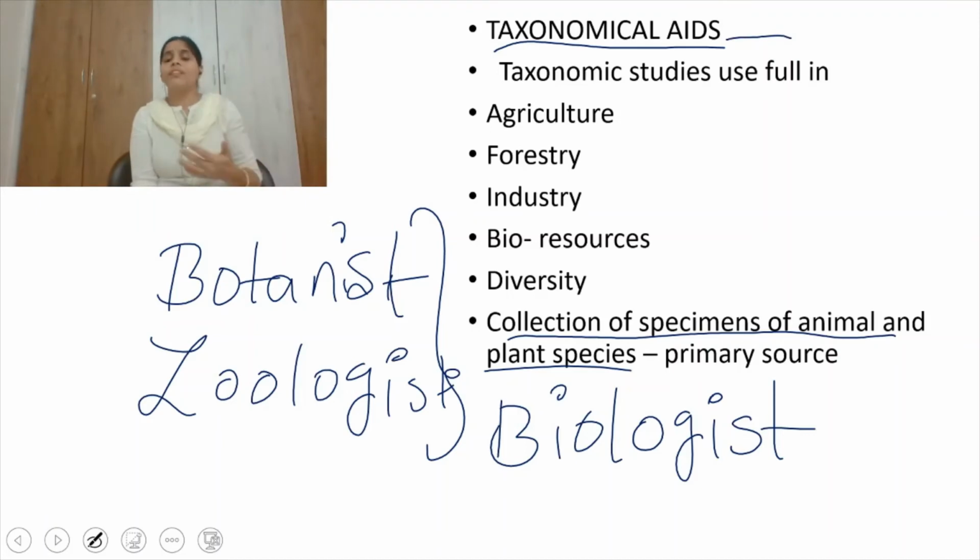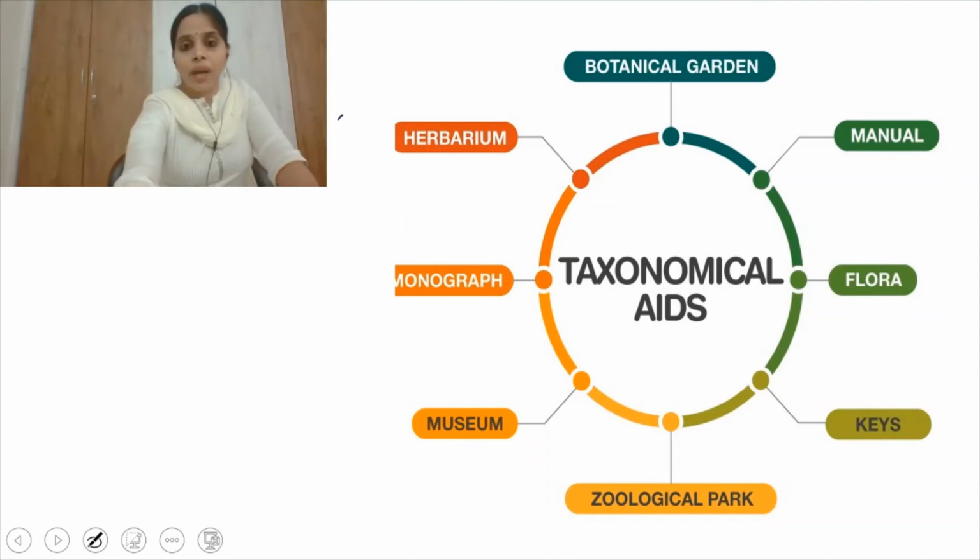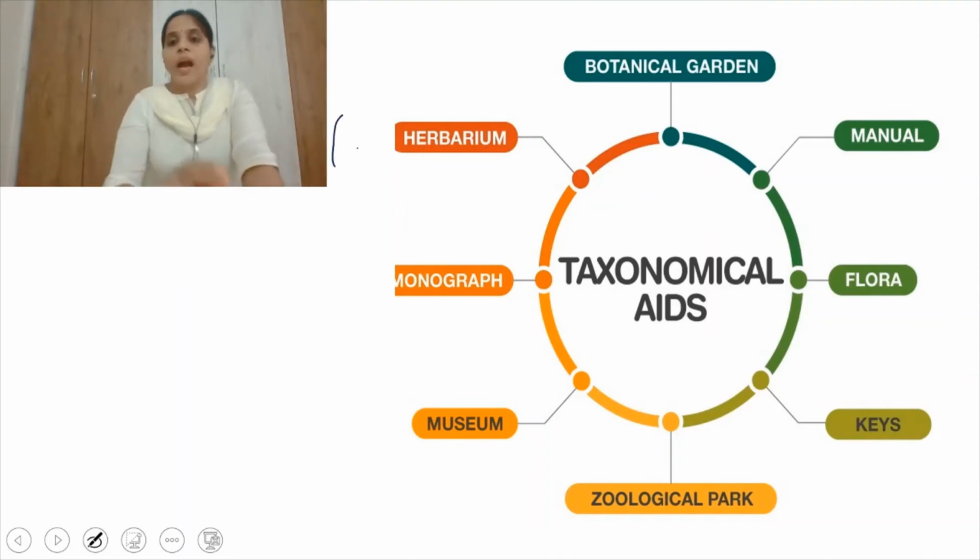So what are the different types of taxonomical aids which help in taxonomic studies? These are the different taxonomical aids which help in classification. One is herbarium, and the second one is botanical garden.